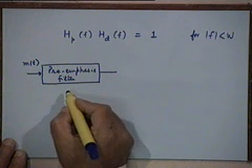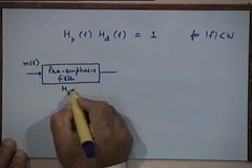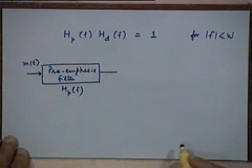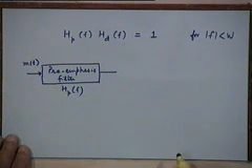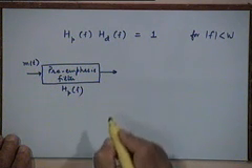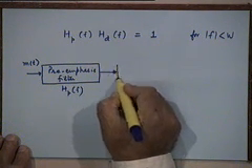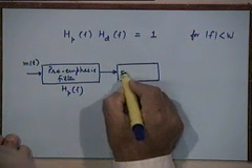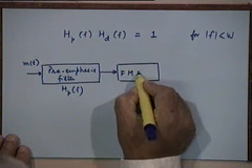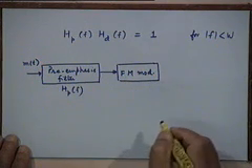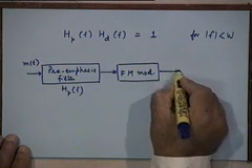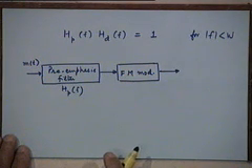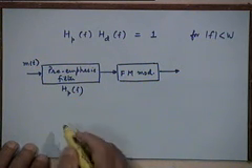This filter has a transfer function H_pf. The output of this filter is the one which is sent to the FM modulator. And this is what is transmitted. This is what is broadcast.